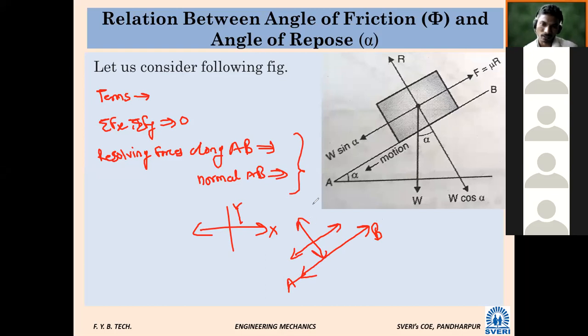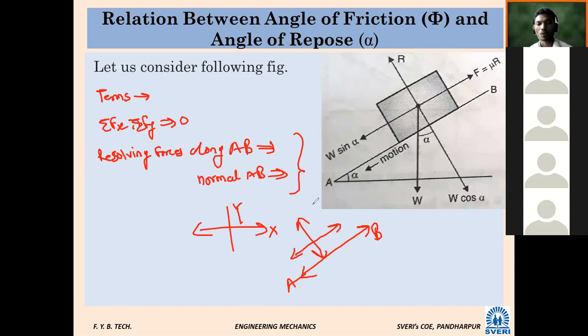So in all the problems we are going to apply summation of Fx and summation of Fy along the plane and normal to the plane. That is one change in the problems we are going to solve further. The words along the plane and perpendicular to the plane will now come into picture.